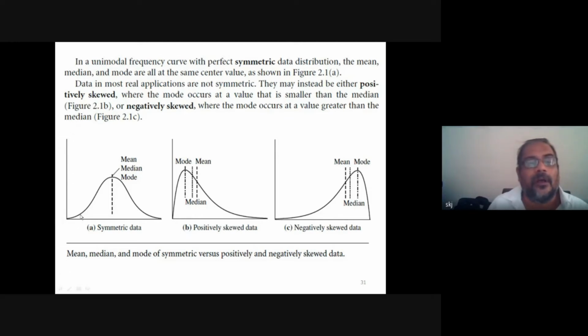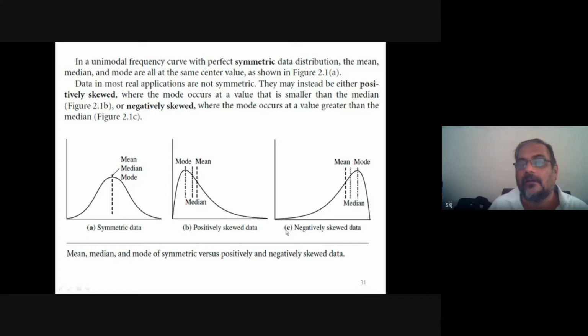So the curve will be like this. If this property does not exist, then the curve will be like this. These two curves we call skewed data, and here we call the data symmetric.